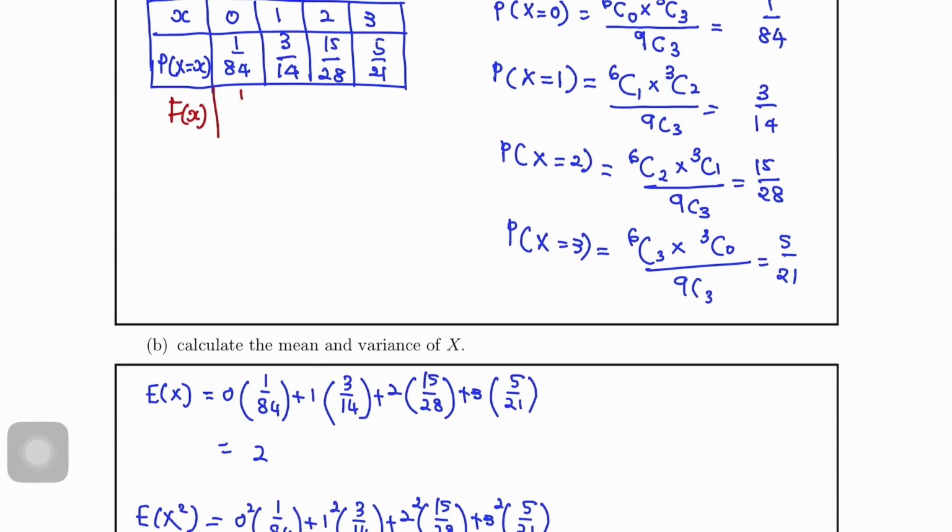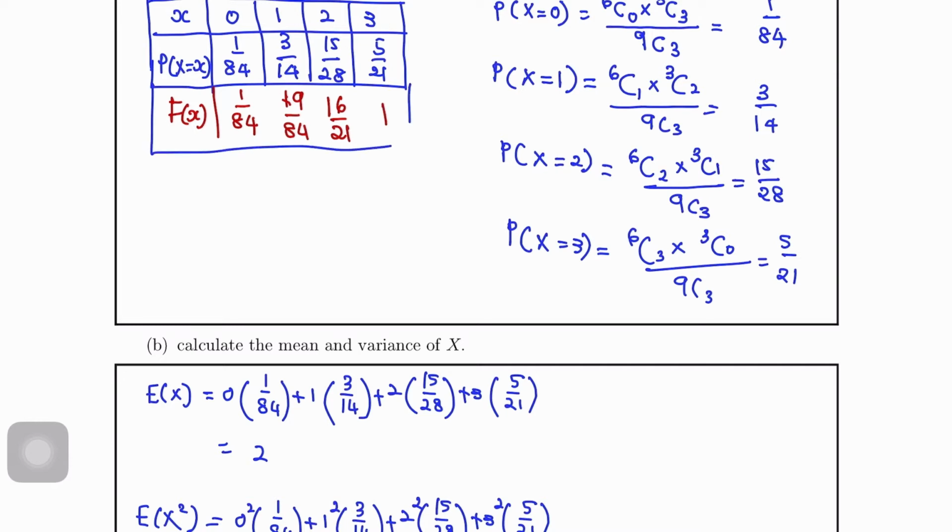So 1 over 84. Next, 1 over 84 times 3 over 14. Kita akan dapat 19 over 84. Next, tambahkan dengan 15 over 28. We'll get 16 over 21. Then plus dengan 1. So, dapat 1.